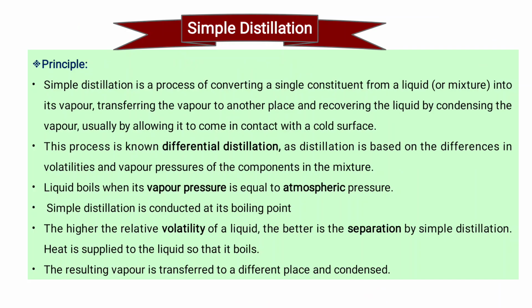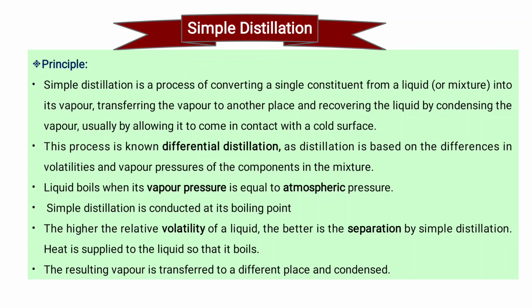Next, simple distillation. First, the principle of simple distillation. Simple distillation is a process of converting a single constituent from a liquid mixture into vapor, transferring the vapor to another place and recovering the liquid by condensing the vapor, usually by allowing it to come in contact with a cold surface. The process is known as differential distillation because of the difference in volatilities and vapor pressures of the components in the mixture.